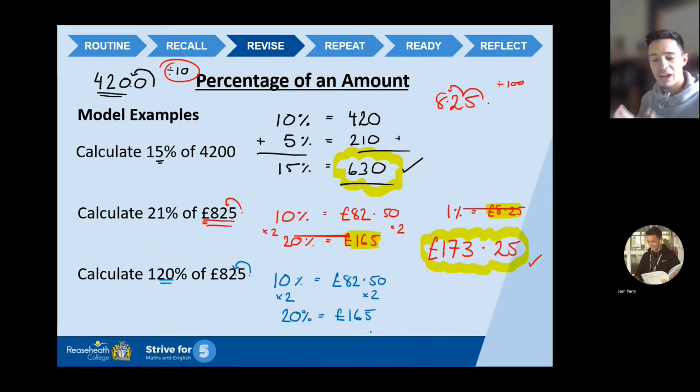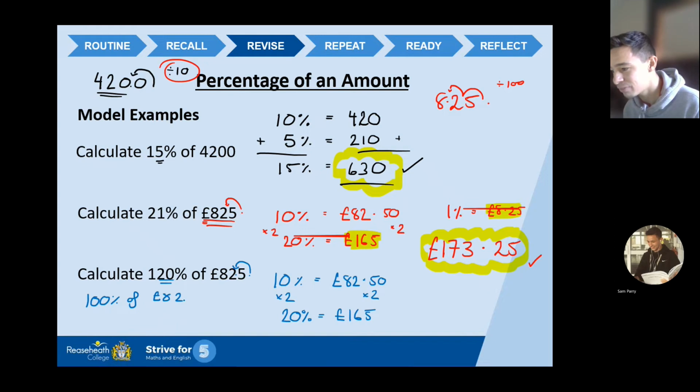So if I've got a value that is currently at 100%, okay, so 100% of £825 is £825. It's the same. So I want 120%. I know 100% is the original number. I know what my 20% is. So what do I need to do? I need to add them together. And I'll do what I did before. I'll highlight the two numbers I need to add.